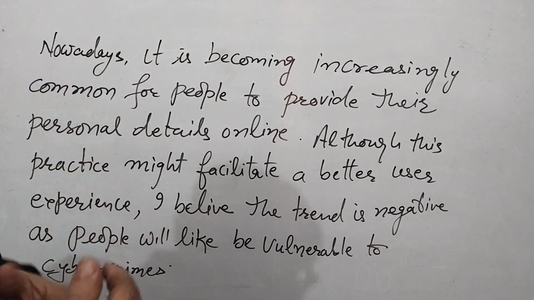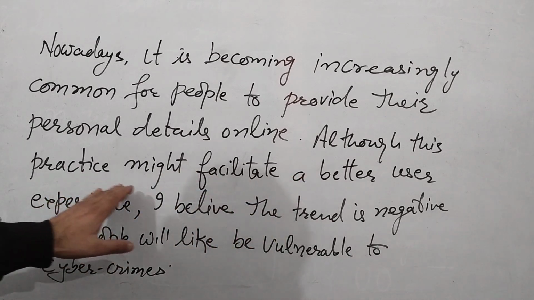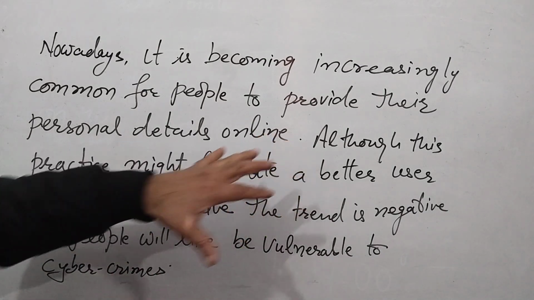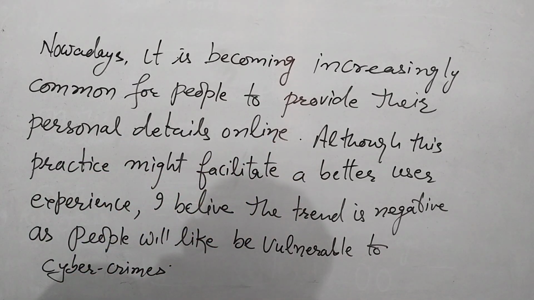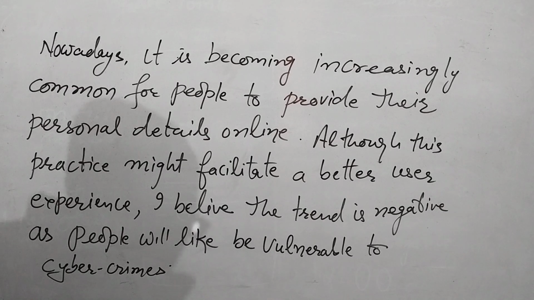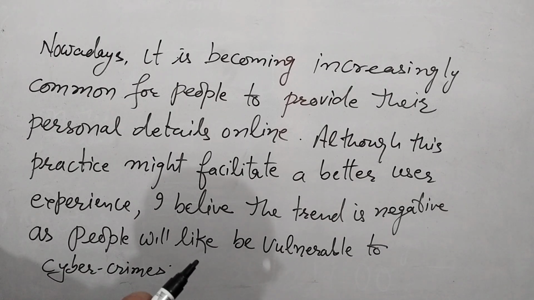If you don't like this sentence, you can write it in any other way, like it has become a trend nowadays to upload personal data on the internet for various purposes. Although this practice might facilitate a better user experience, I use although here to make a contradictory statement. Although is a kind of conjunction I have used here to make a sentence complex. So this practice may provide comfort or ease for a better user experience. Some users find it very easy because they have already uploaded their data.